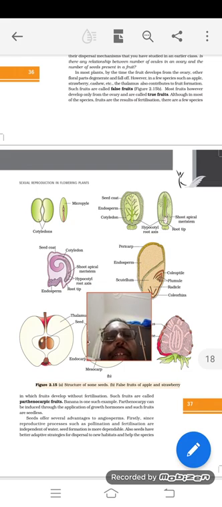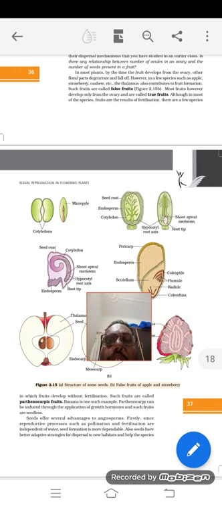Then these seeds, especially in the angiosperms, will be covered with a fleshy part, which we call fruits, and these fruits are called the ripened ovary.